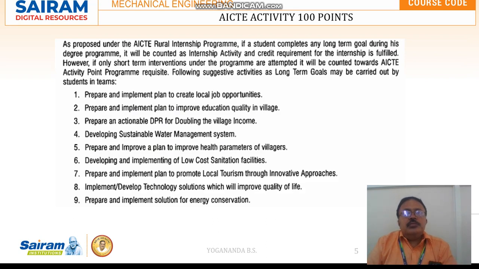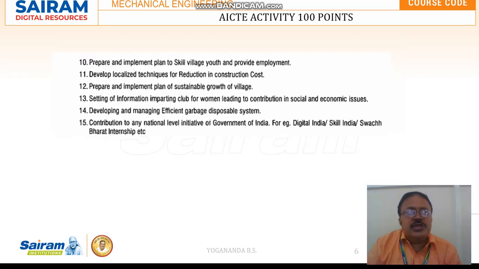So once again here the following activities will be suggested. So he has to choose his activity from any one of these themes.